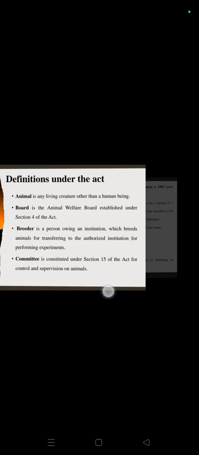Definitions under the Act. Animal: any living creature other than a human being. Board: the Animal Welfare Board established under Section 4 of the Act. Then breeder: a person owning an institution which breeds animals for transferring to the authorized institution for performing experiments. Then committee: constituted under Section 15 of the Act for the control and supervision of experiments on animals.